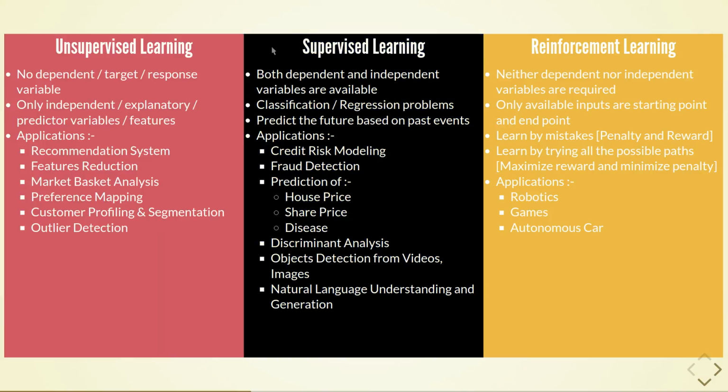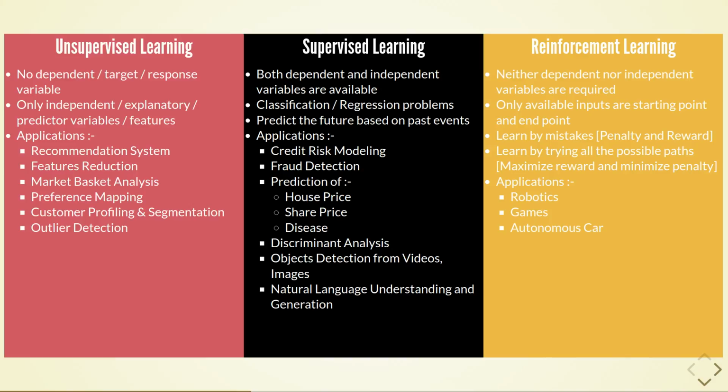In supervised learning, both dependent and independent variables will be available. Supervised learning is used for classification and regression problems. In a classification problem, the dependent variable will have a binary or dichotomous output such as 0 or 1, yes or no, whereas in a regression problem the dependent variable will have a continuous output such as house price, everyday share price, which are a few examples of continuous data type.